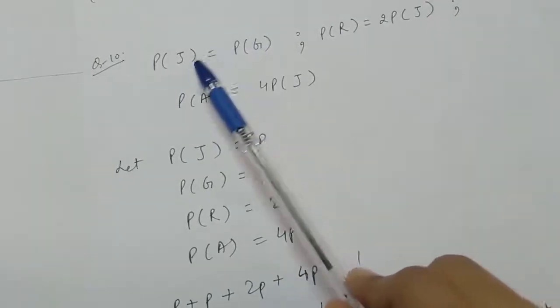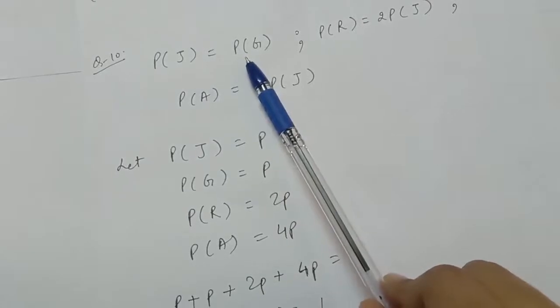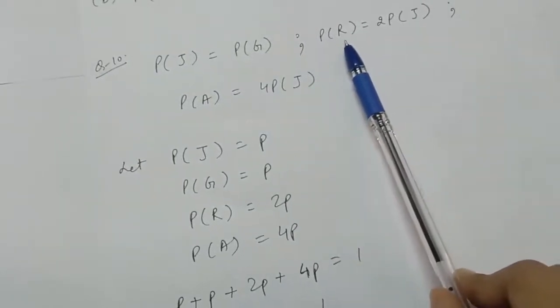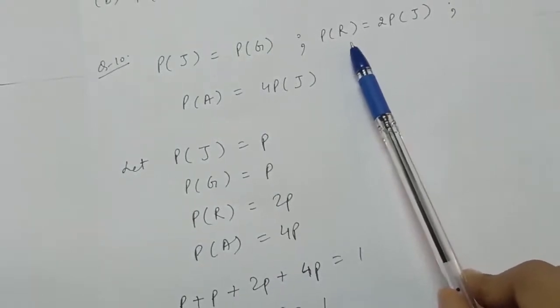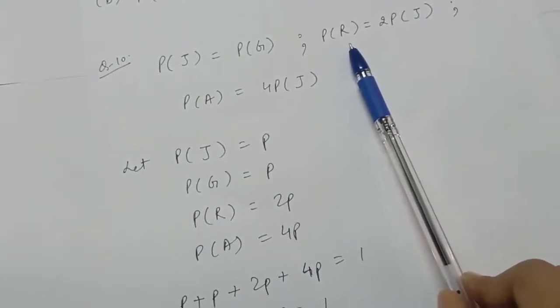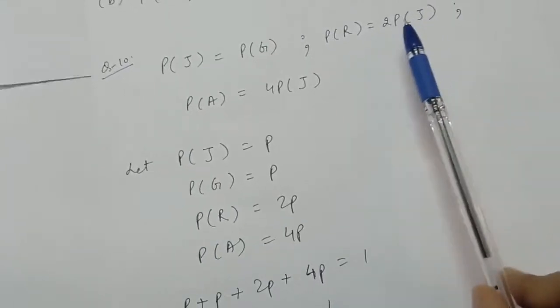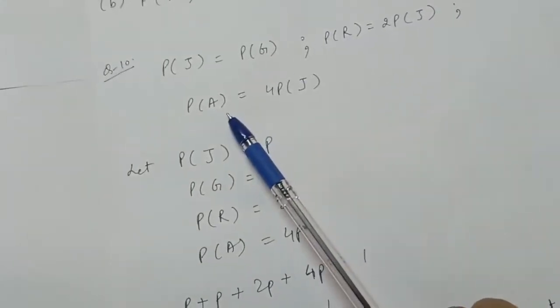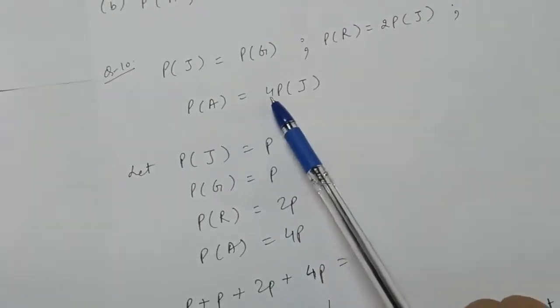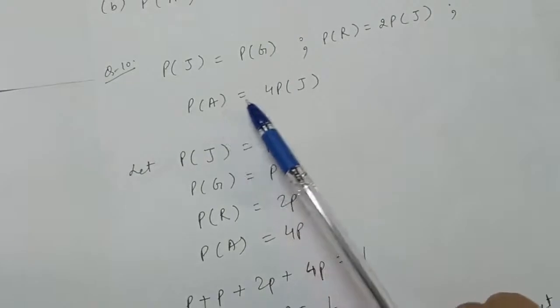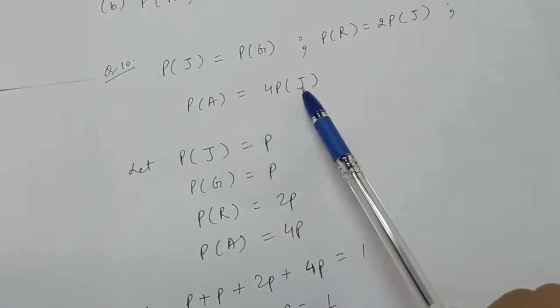The probabilities of both of these are equal. Rita's chances of promotion are twice those of John. Aslam's chances are 4 times those of John. Therefore probability of Aslam will be 4 times probability of John, right?